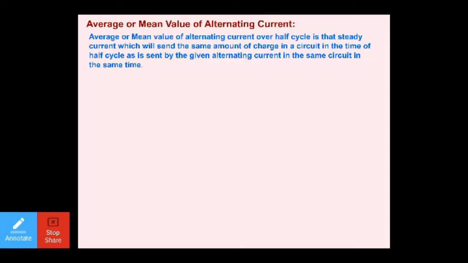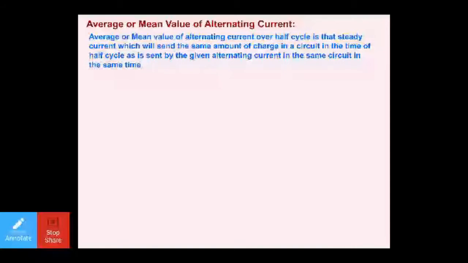So my dear students, let me take you through this explanation again. Before that, let me read it again so that it will be a little more clear to you. Average or the mean value of AC over half cycle is that steady current which will send the same amount of charge in the circuit in the same time of half cycle as is sent by the given AC in the same circuit in the same time. So average or mean value of AC is that magnitude of charges which were sent to the circuit by the AC.